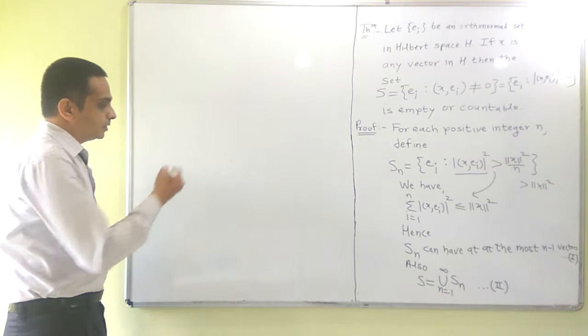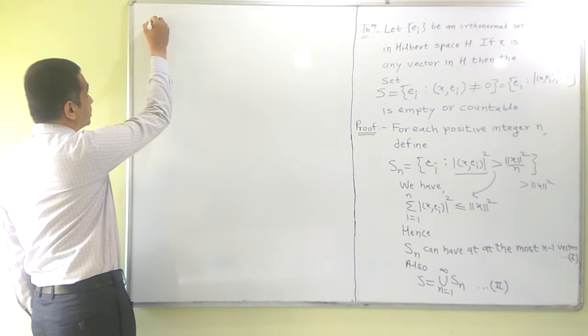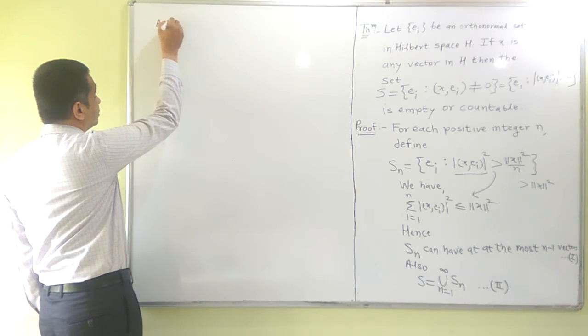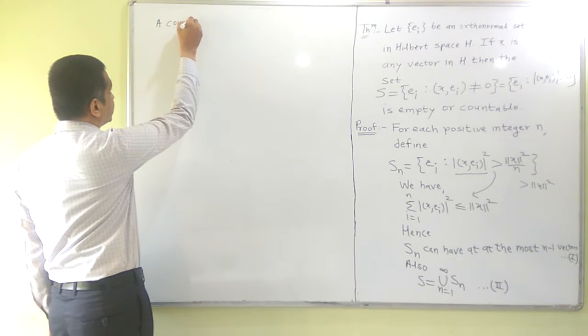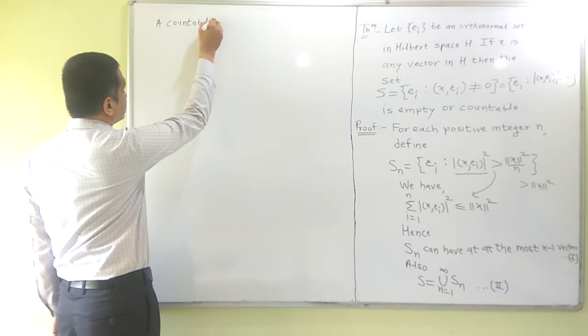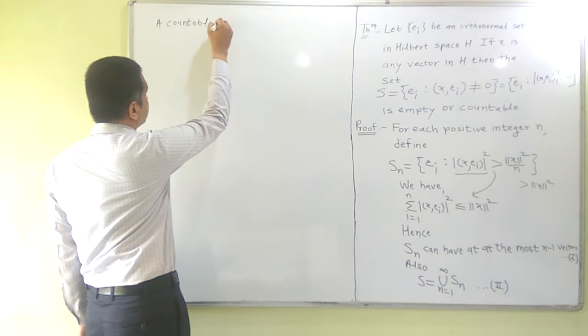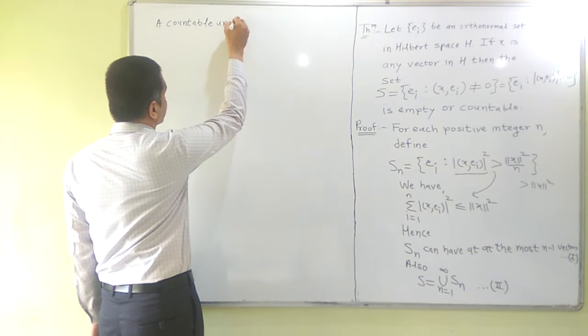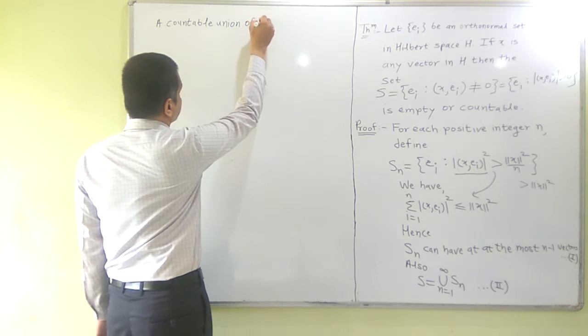So from first and second, let me put the statement first. A countable union of finite sets is countable.